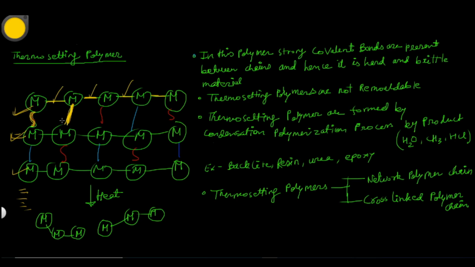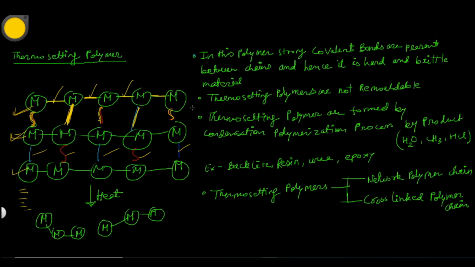So both covalent bonds and van der Waals forces are present. These are the van der Waals forces, and these are the covalent bonds. Covalent bond, van der Waals, covalent bond, van der Waals, covalent bond. So covalent bonds are also present between the two linear chains.